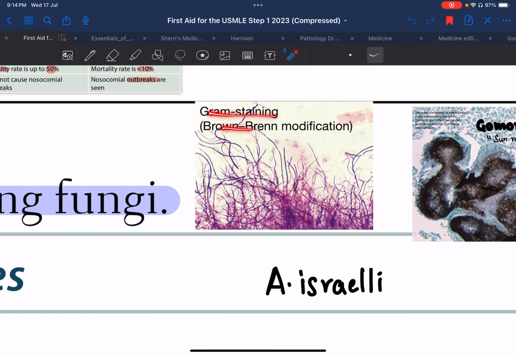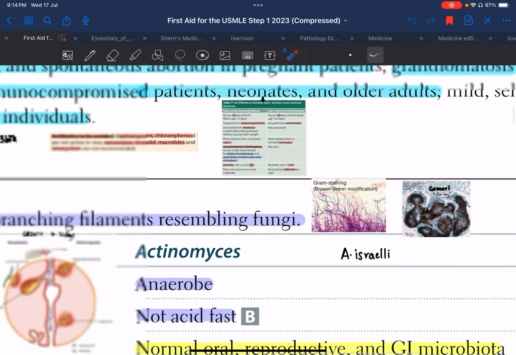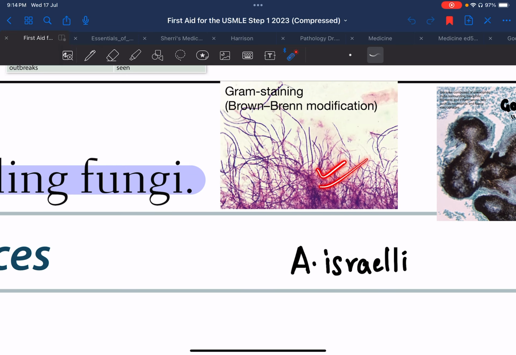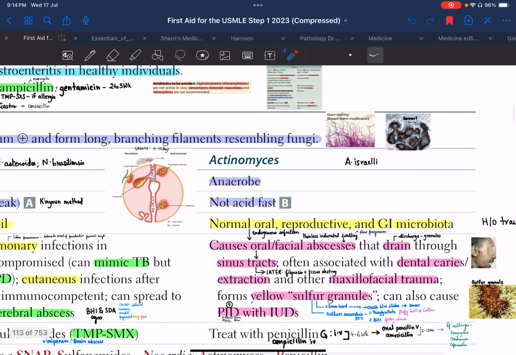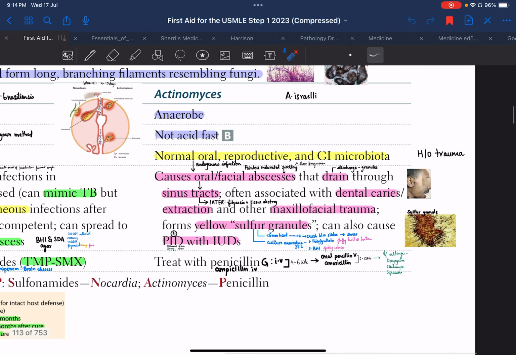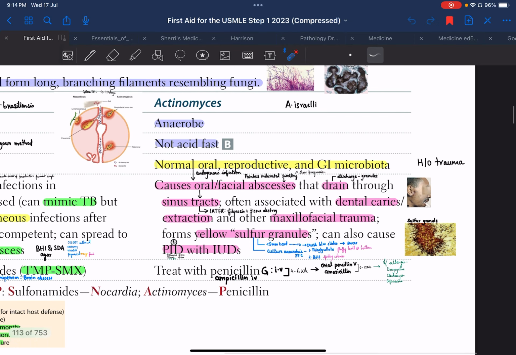By modified gram staining, which is the Brown and Brenn modification, we basically see gram positive long filamentous bacteria which appear to us like fungi. If for the same smear we do a histopathological examination, under Gomori stain we'll see a sun ray appearance, as we had discussed earlier. Now this is about actinomyces.